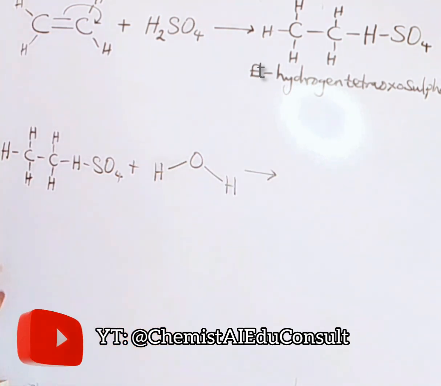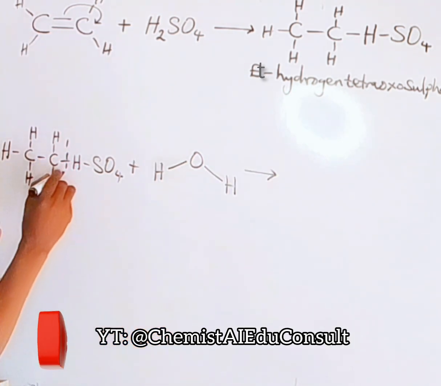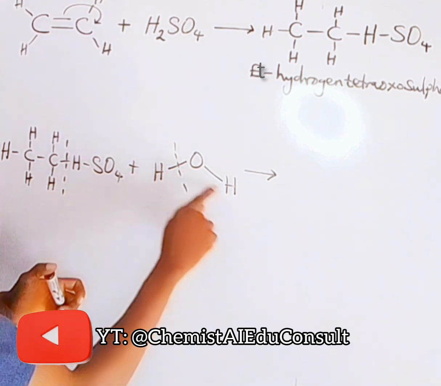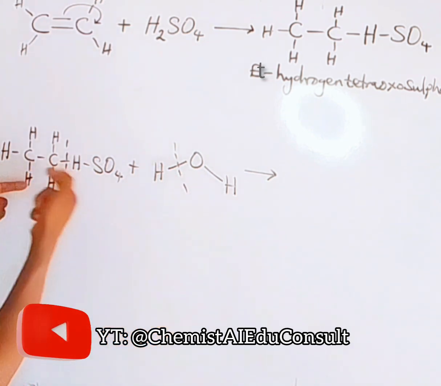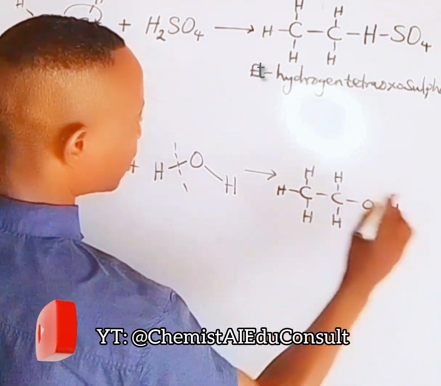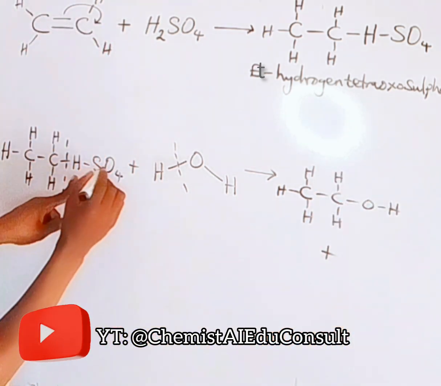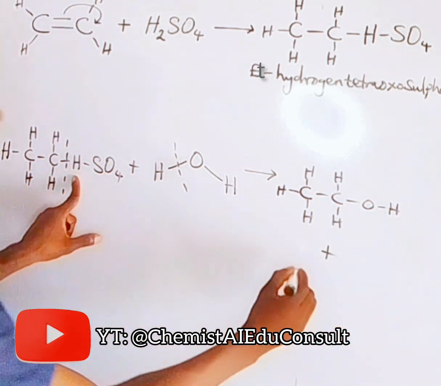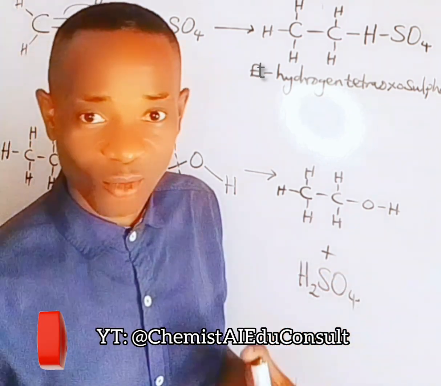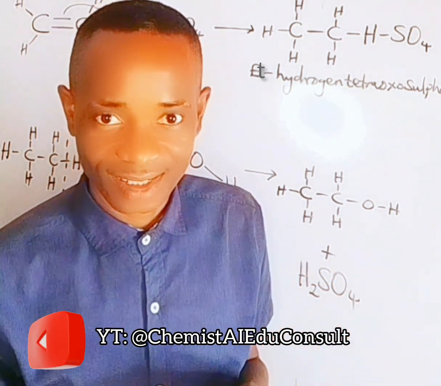Now what happens is that this bond is going to break, and this bond in water will also break. The OH part of water will fix itself here, and we are going to have this. Plus HSO4 will interact with H, and we have H2SO4.